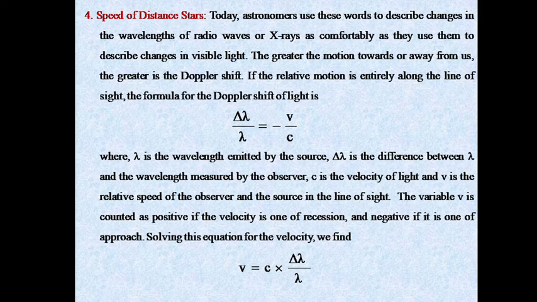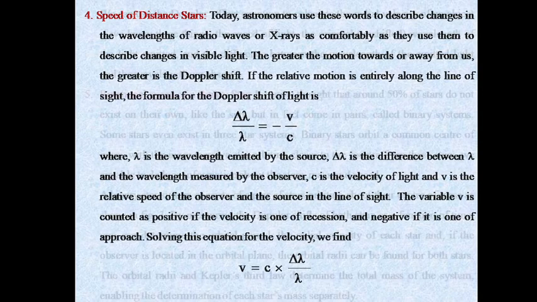Delta lambda is the difference between the incoming or outgoing wavelength and the wavelength measured by the observer. C is the velocity of light, and small v is the relative speed of the observer and the source in the line of sight. The variable v is counted as positive if the velocity is one of recession, and negative if it is one of approach. Solving this equation for the velocity, we find v is equal to c into delta lambda upon lambda.